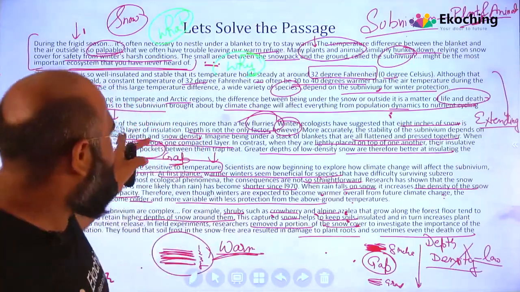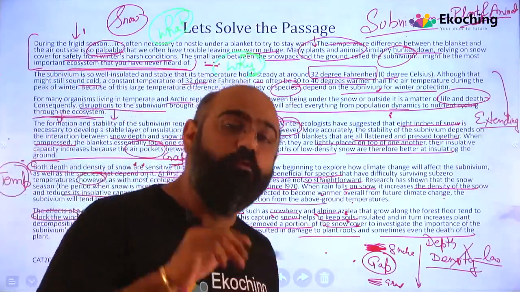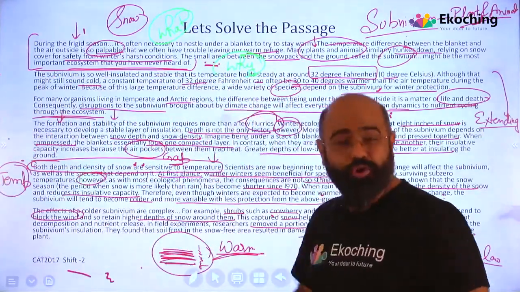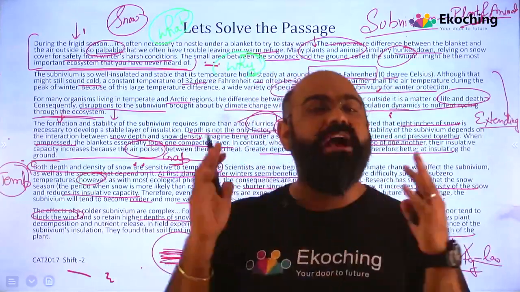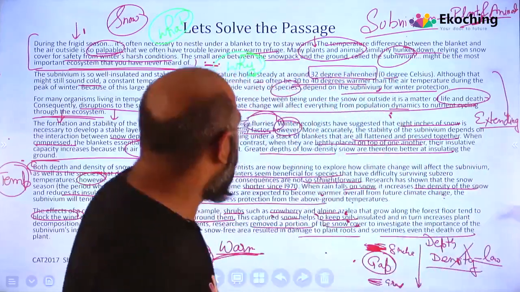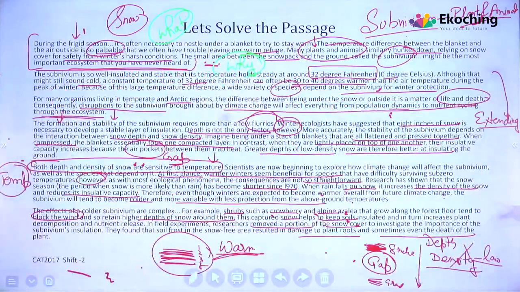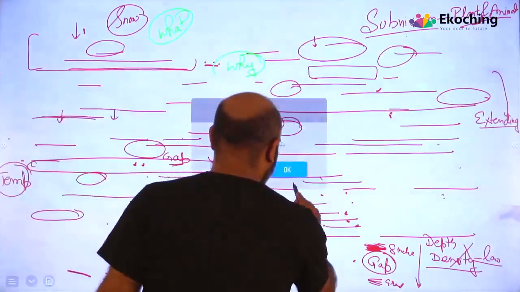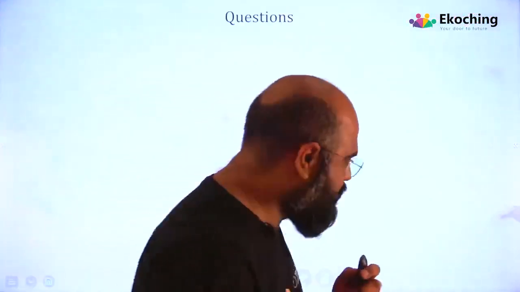And this is how your passage looks like when you are reading, when you are solving on books, when you are solving online. This is how you should understand. This is how messy your passage looks like, because if someone, let's say as an outsider, will see this is how messy your passage looks like, but समझ आप तभी पाओगे. And this is how you have to do the analysis when you are solving the passage. ठीक है? Okay, now let's move to the questions. Let's move to the questions one by one. And I am sure अगर तुमने passage इसी तरीके से पढ़ा है तो तुम question को भी अच्छी तरह solve कर पाओगे.